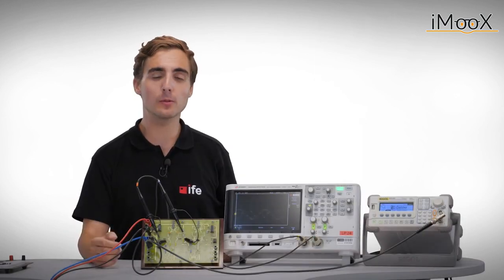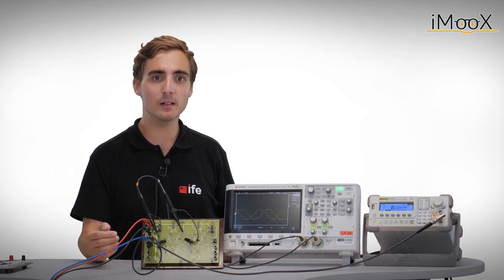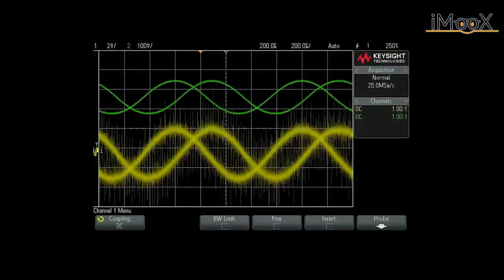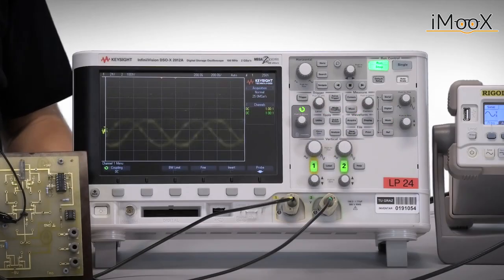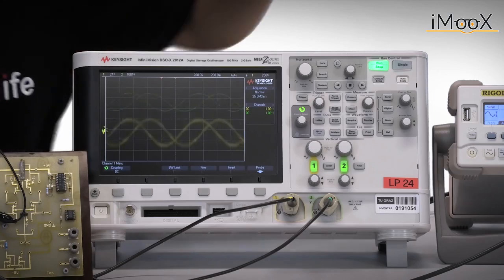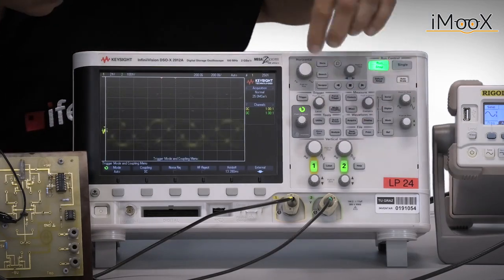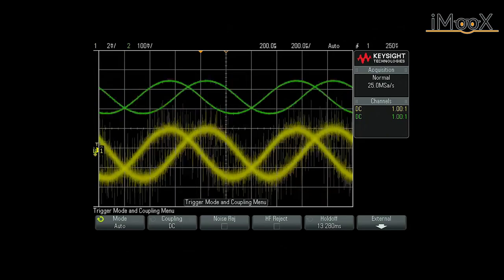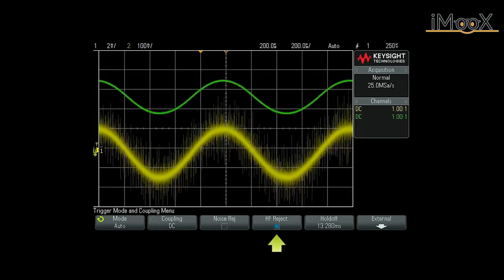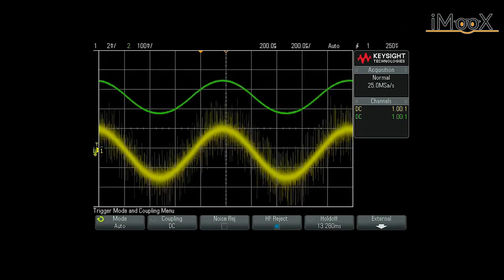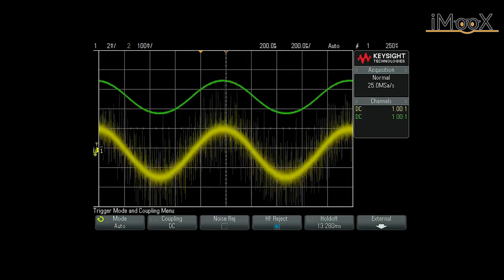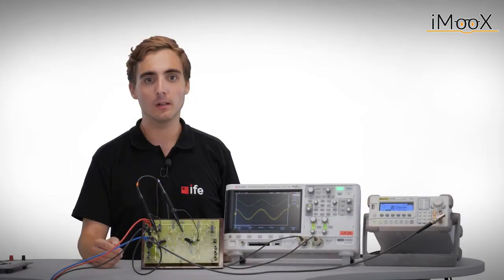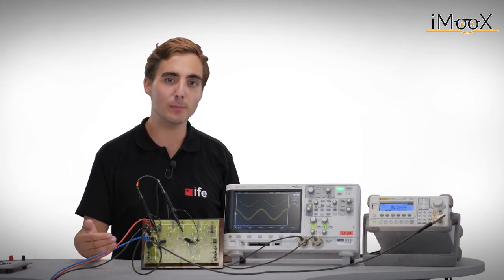We can see some problems with our measurement. The input signal is very noisy and some noise peaks are triggering the signal recording. In order to reduce this effect, we can go to mode coupling and we could select HF reject. In this way, a low-pass filter with a corner frequency of about 50 kHz is added to the trigger path. In this way, the trigger is not influenced by high-frequency noise anymore.